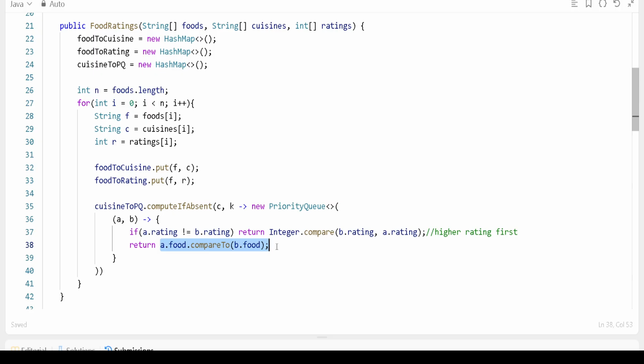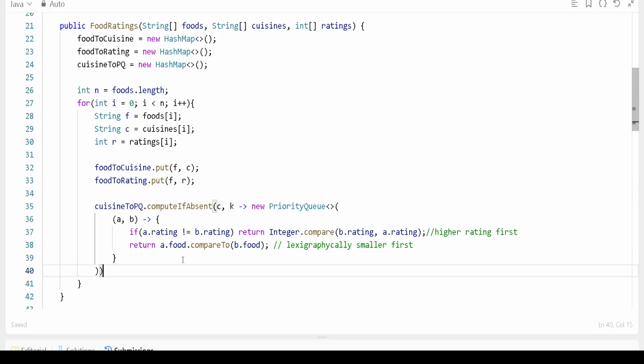What we are trying to do here is lexicographic ordering: lexicographically smaller first should be returned, and for that you have to check the food one. If both ratings are not the same, we will return the higher rating. If both have the same rating, then you have to check lexicographically, and the lexicographically smaller one will be returned. Okay, so this is what we need to do.